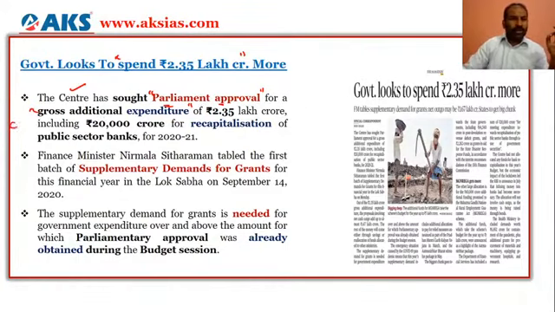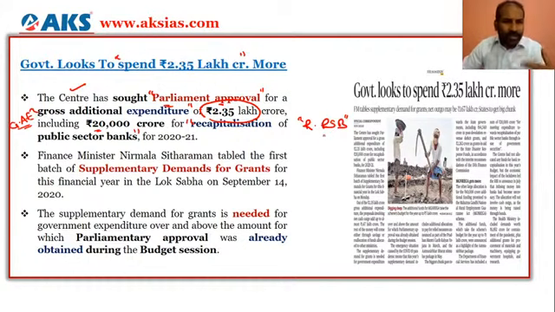The center is seeking the parliament's approval of 2.35 lakh crores, which includes 20,000 crore for recapitalization of public sector banks. So definitely recapitalization of public sector banks, so that there would be liquidity in the market.